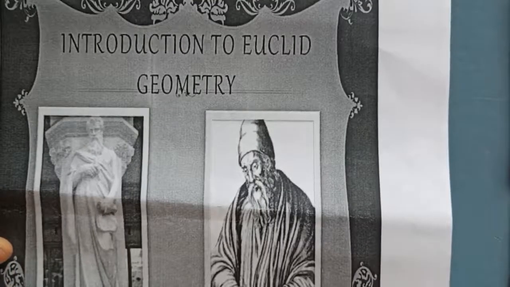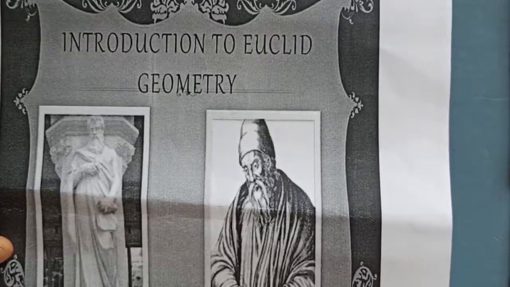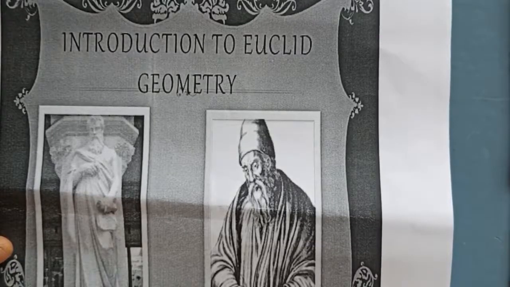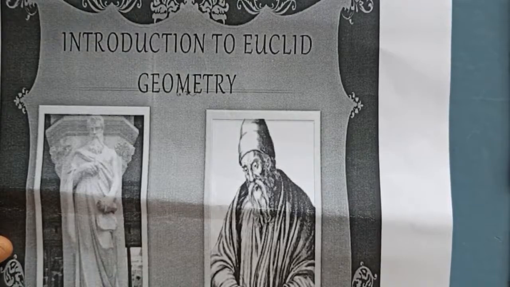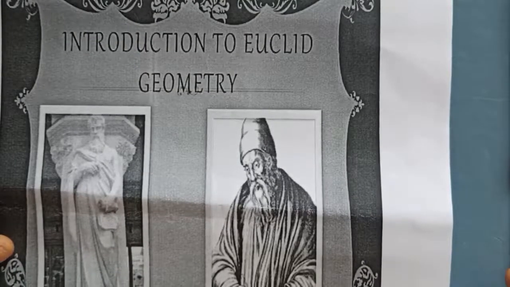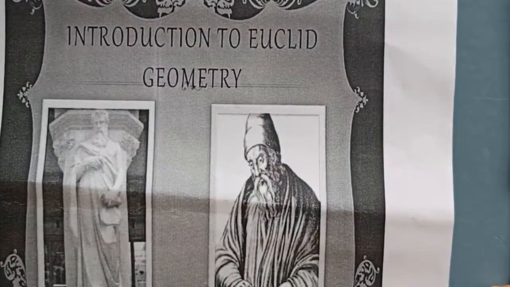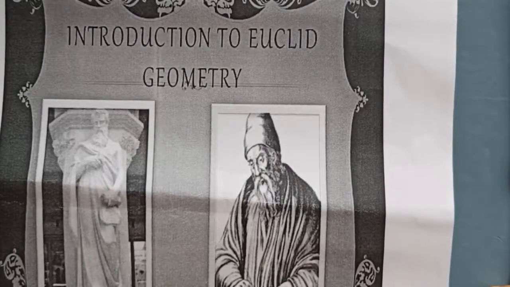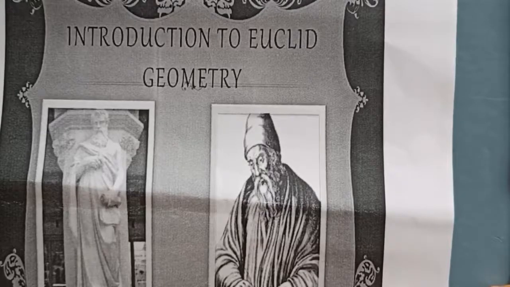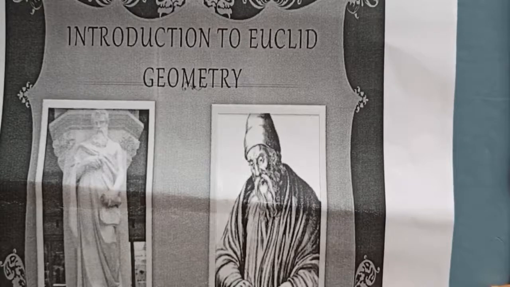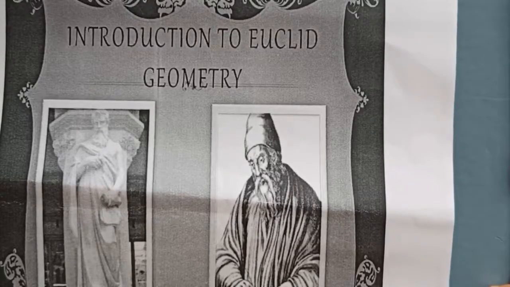Students, in this chapter we shall discuss Euclid's approach to geometry and try to link it with present day geometry. Whatever was available till that day, Euclid summarized all the details and recorded the data. He was the first to record all the data related to geometry. That is why his book is very famous.